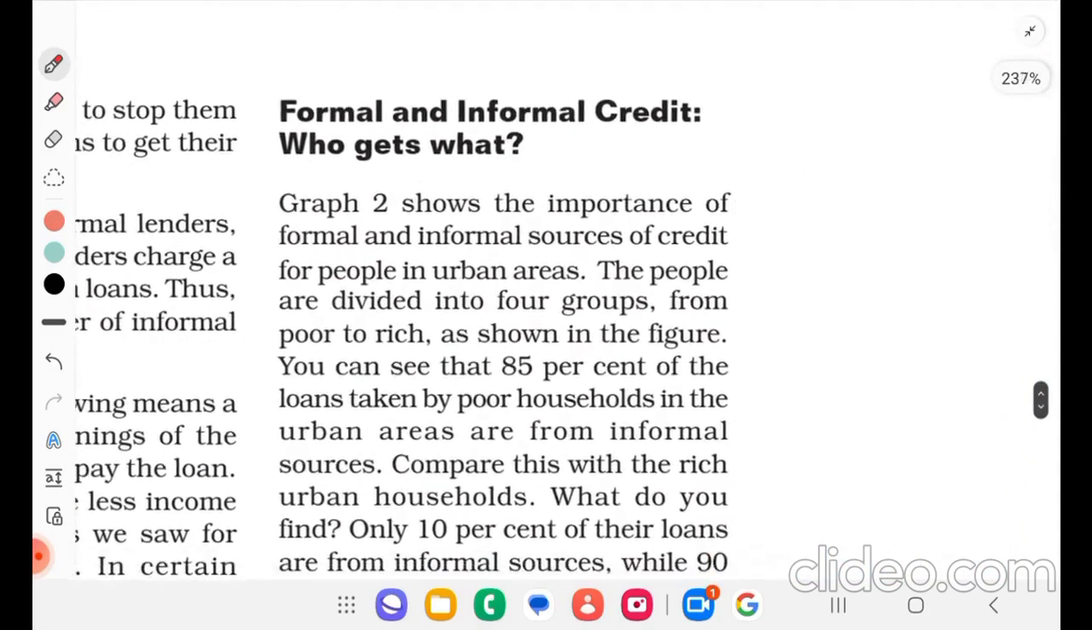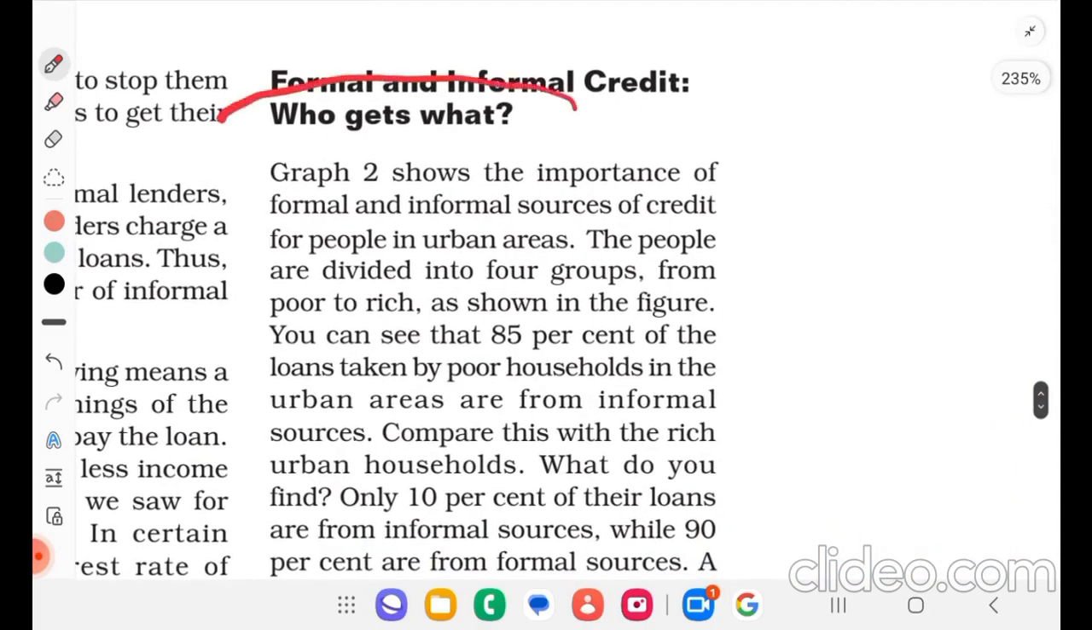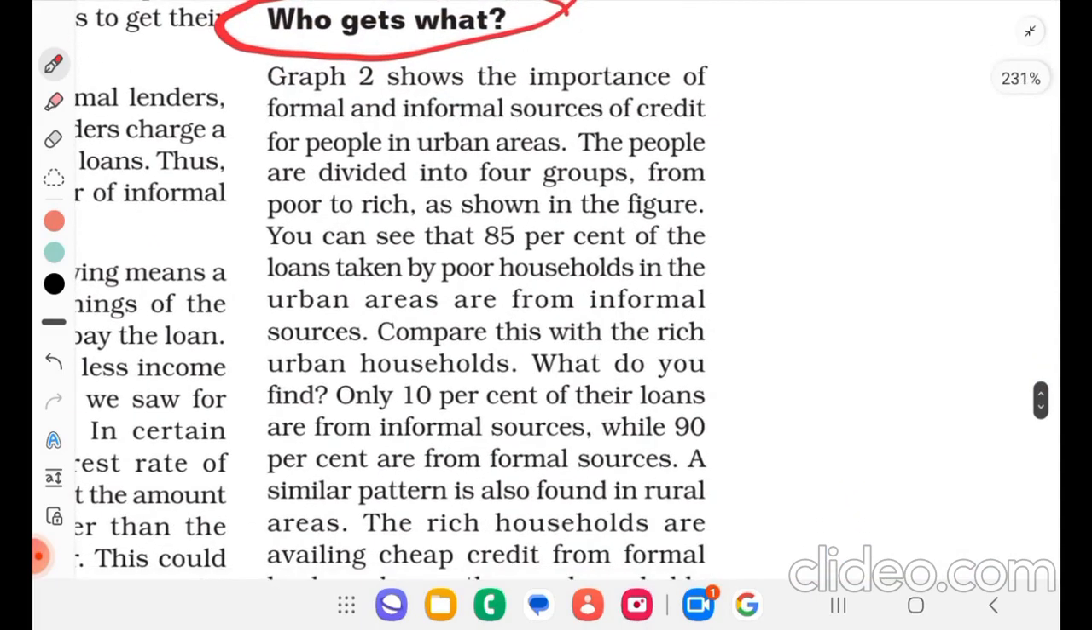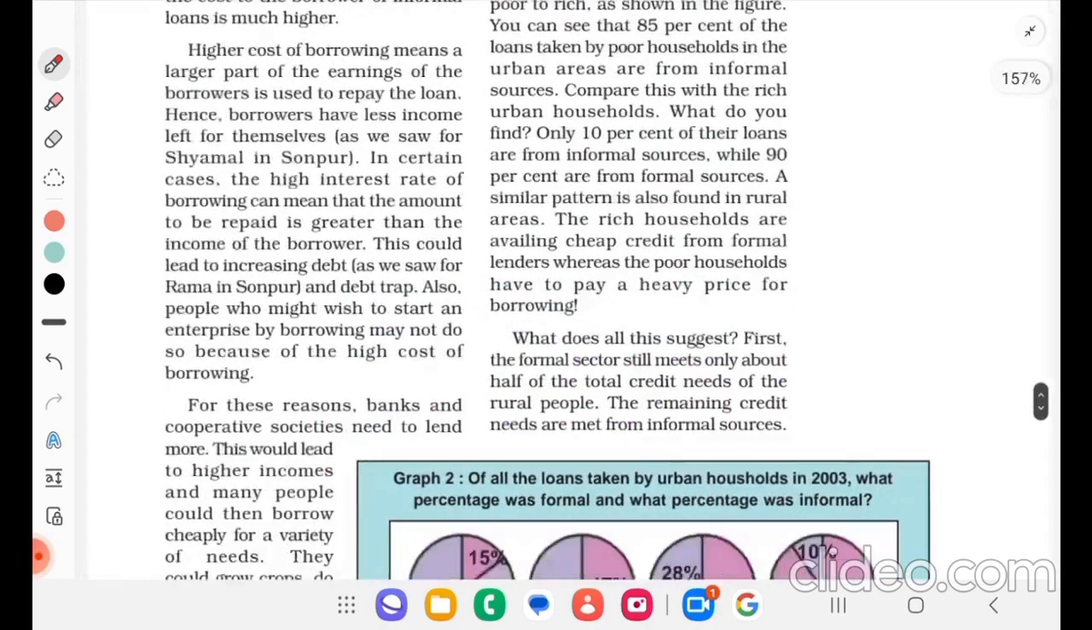Formal and informal credit. Who gets what? Graph 2 shows the importance of formal and informal sources of credit for people in urban areas. The people are divided into 4 groups from poor to rich as shown in the figure. You can see here.